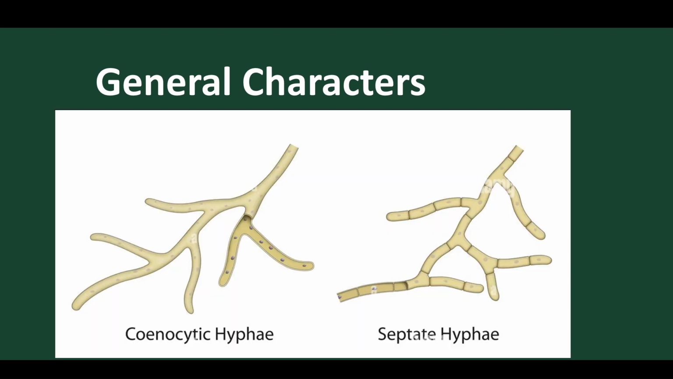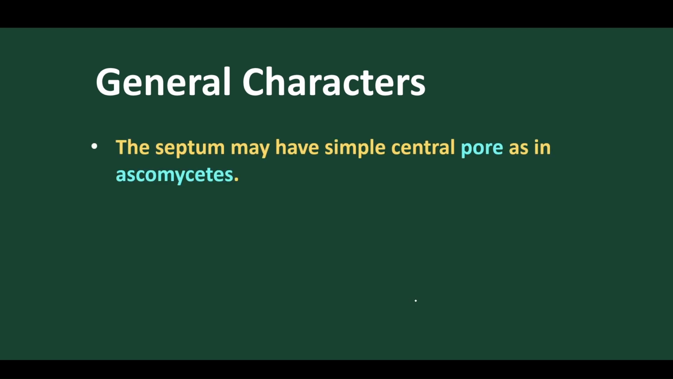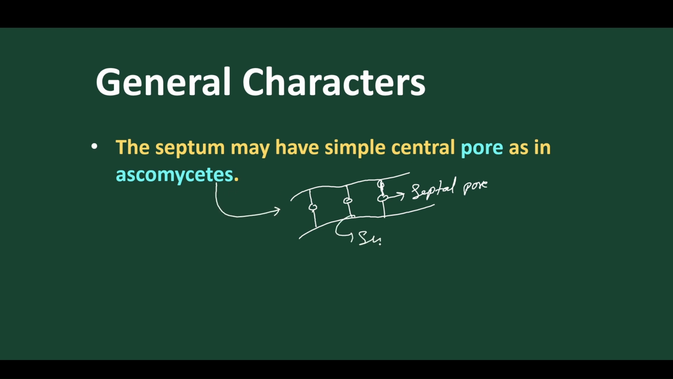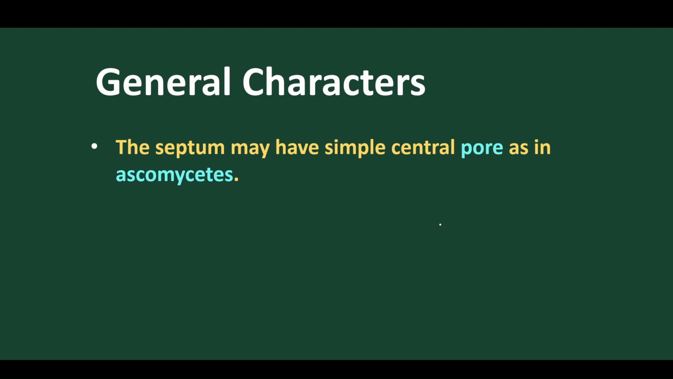So here we find this is the coenocytic hypha and this is the septate hypha. These are two different types of hypha. Mostly in lower fungi we find coenocytic hypha, but in higher fungi we find septate hypha. We'll discuss further. The septum may have a simple central pore as in Ascomycetes. So normally in Ascomycetes what happens? It is the highest group of fungi. We find the septum contains septal pores. So these are called the septal pores, and these septal pores are present in the group called Ascomycetes, and these are called the septum. And Ascomycetes are the advanced fungi, the most advanced fungi.